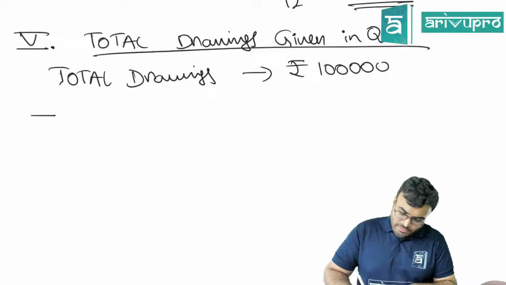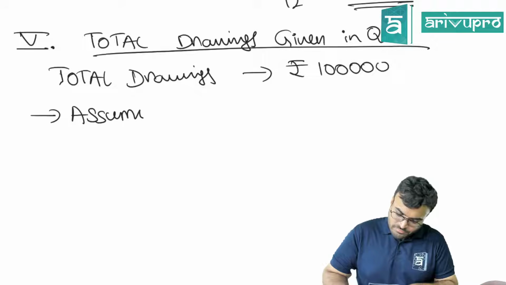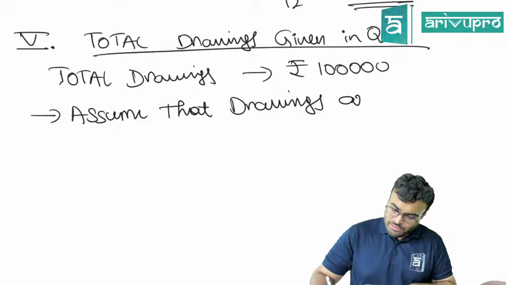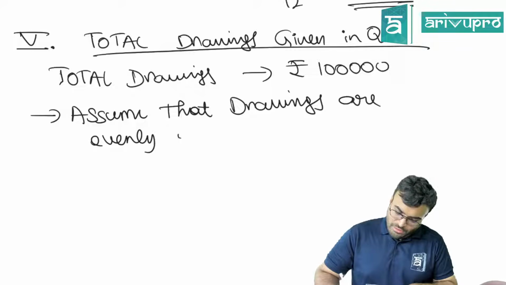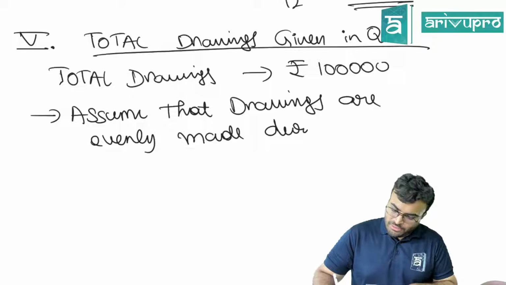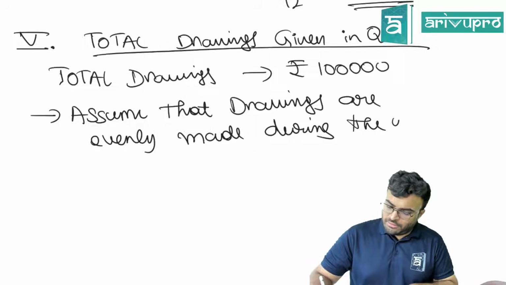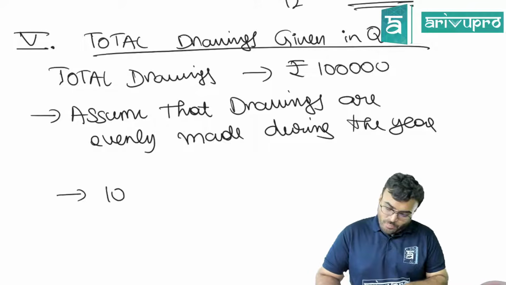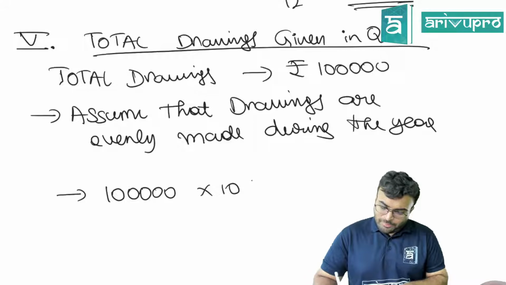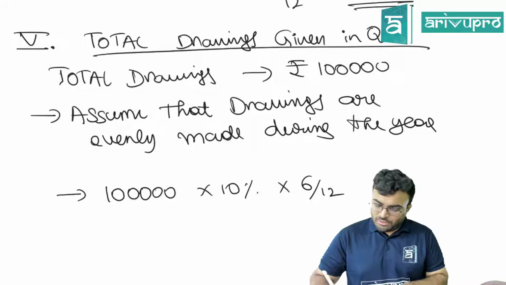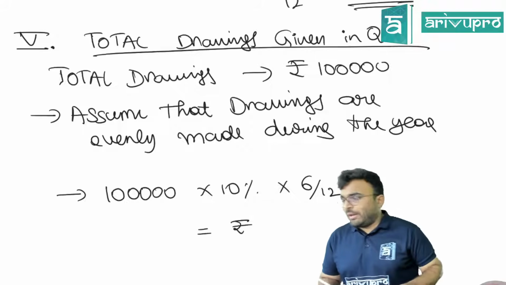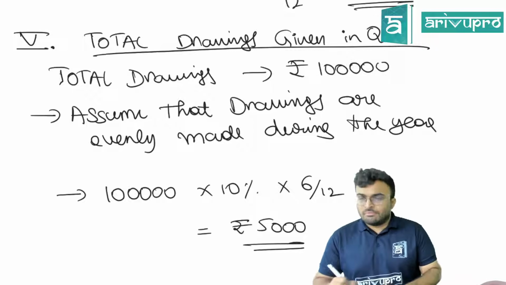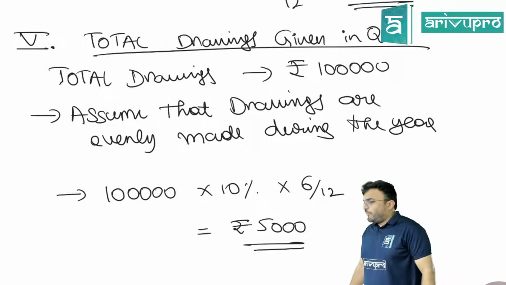So in this case, you have to assume that drawings are evenly made during the year. So what will happen now? 1 lakh into 10% into 6 by 12. I think it should be 5,000. Is this clear? Are you following this?